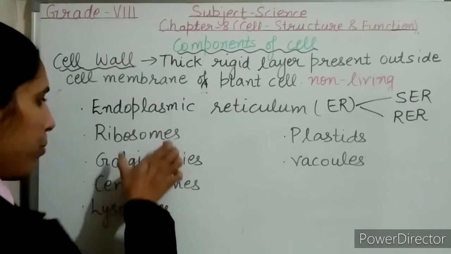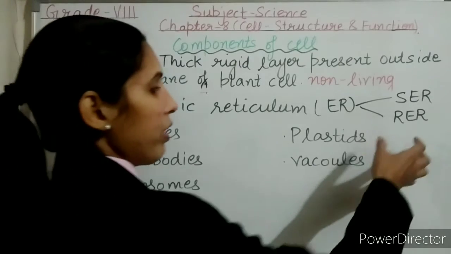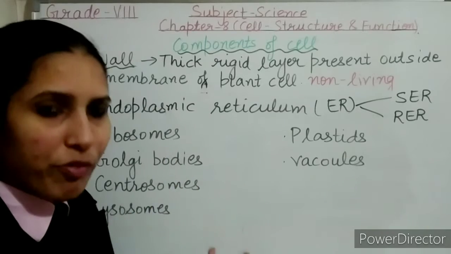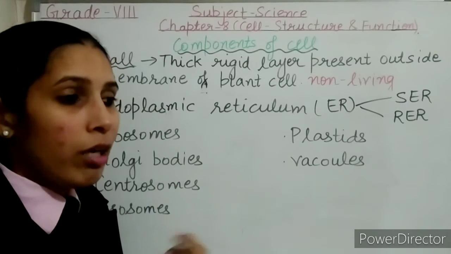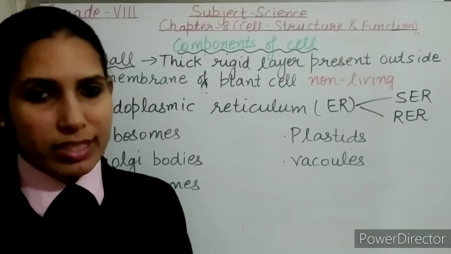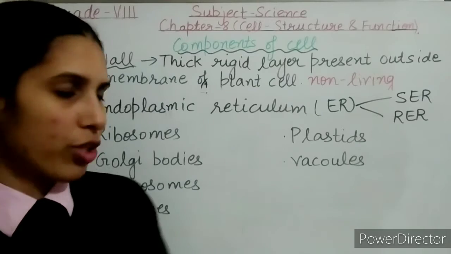If we move on to the ribosomes, I told you they may be freely available in the cytoplasm, or they are found attached on the rough endoplasmic reticulum. They are known as the protein factories. Ribosomes are known as the protein factories because they are involved in protein synthesis. Protein synthesis means they are involved in protein formation.